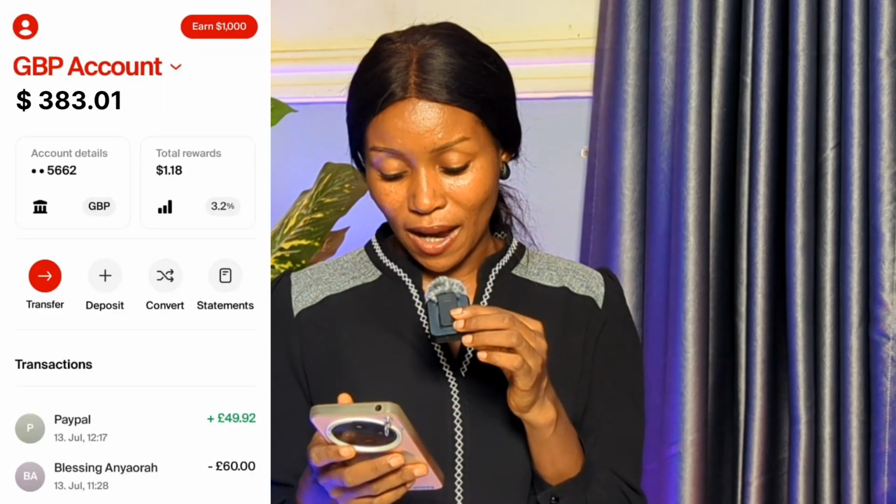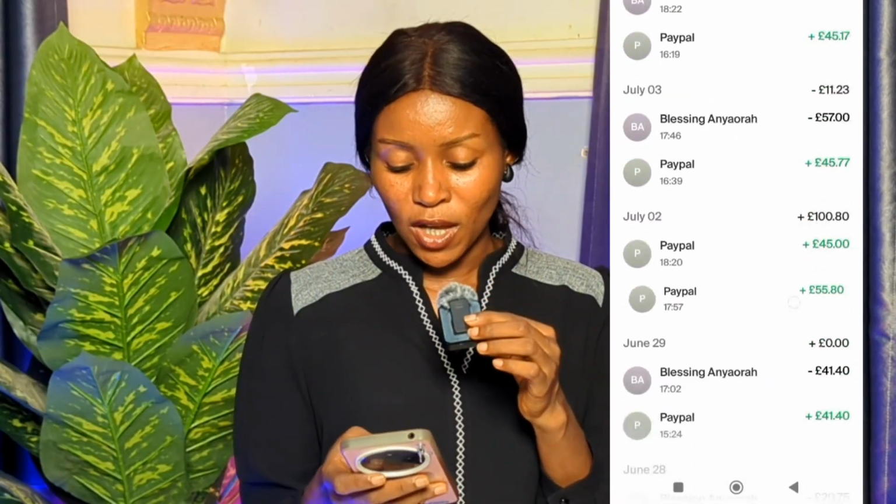Now, Nsave is a digital finance app that offers you digital banking in different currencies, in pounds, euros, and dollars. This app is primarily a dollar app, but it also offers you the flexibility of holding your money in pounds, in euros, and in any currency. And you can easily withdraw to your local bank account in just a few minutes. I've been using Nsave for the past 6 months, and it has been an amazing one. Here, as you can see, I currently have over $383 in my account, and even today I've done some transactions here. So it's an amazing app for you to use, and that is why I'm sharing it with you.